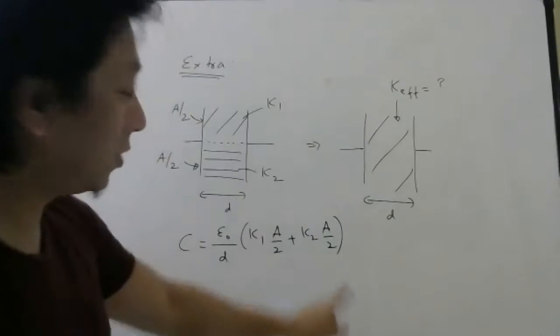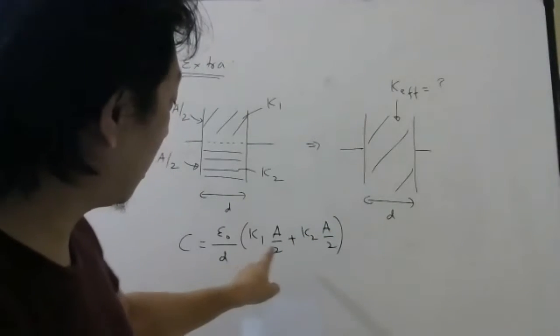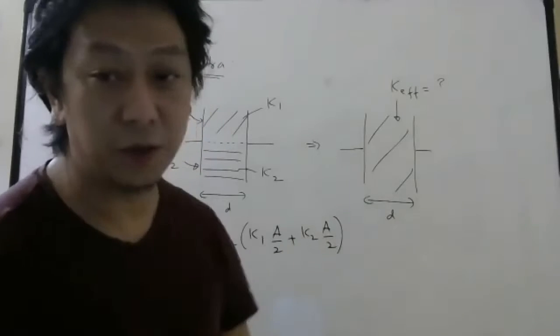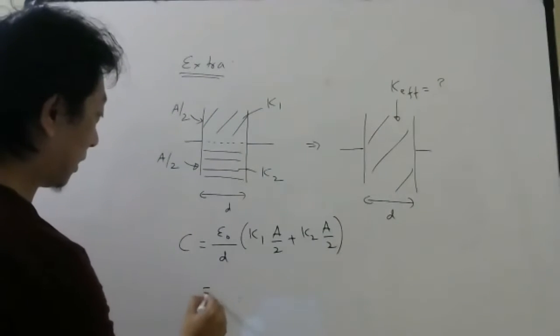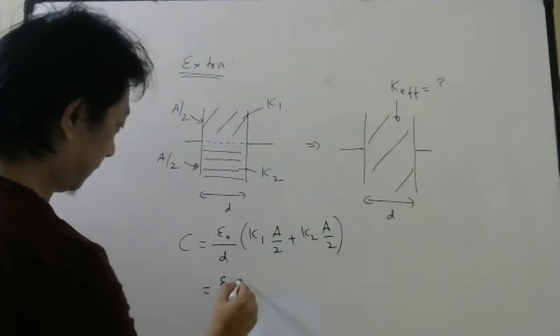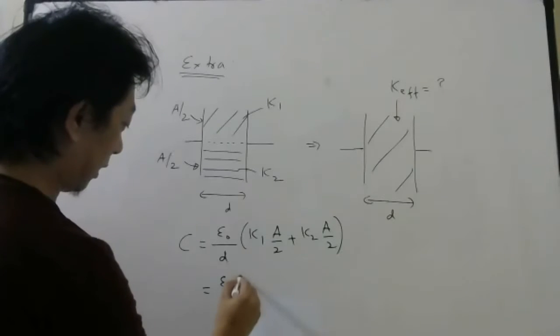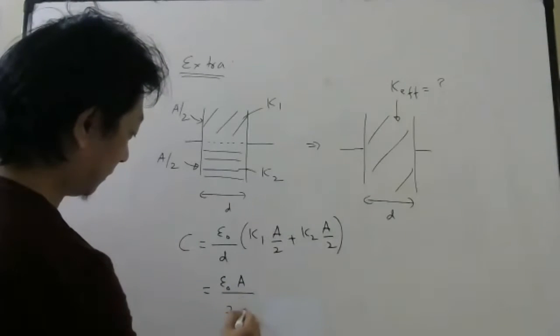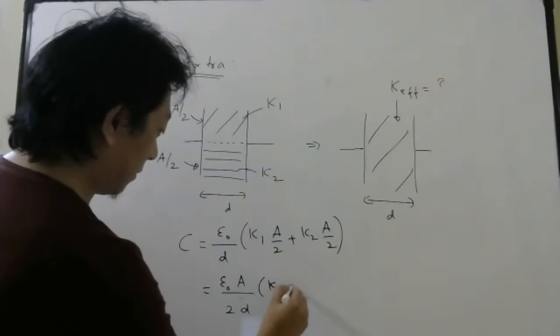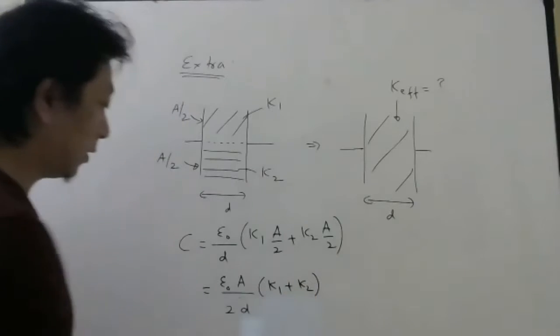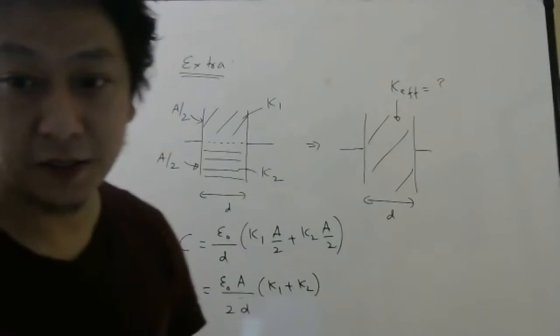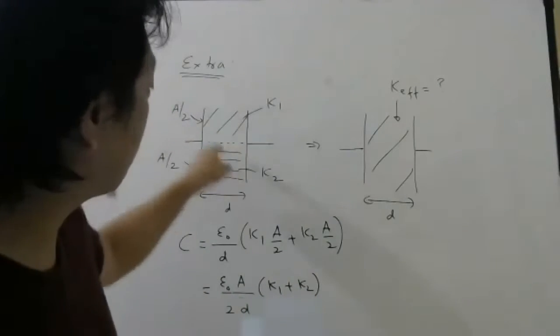So for this, how do we write the formula for capacitance? Epsilon naught by D, K1 A1. What is the area of the upper part? A by 2. Lower part, A by 2. This is the formula which I gave in the beginning also, right? K1 A1 plus K2 A2, which I can write as epsilon naught, I can take A by 2 common, and this will be K1 plus K2. So this is the effective capacitance of this capacitor.